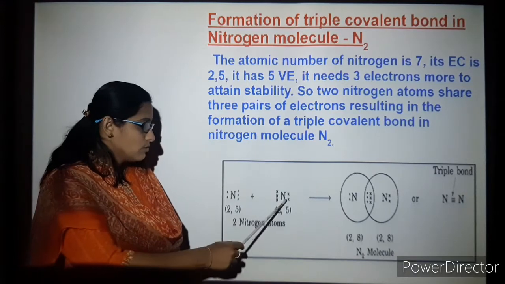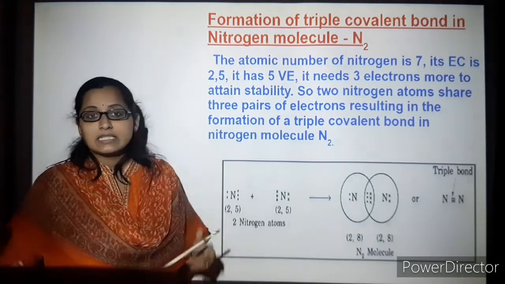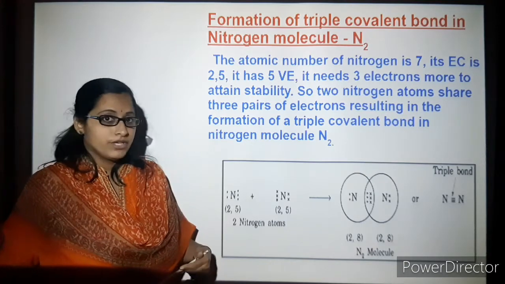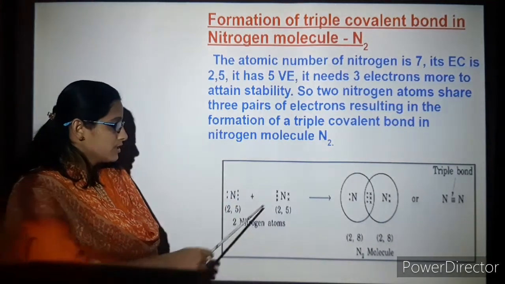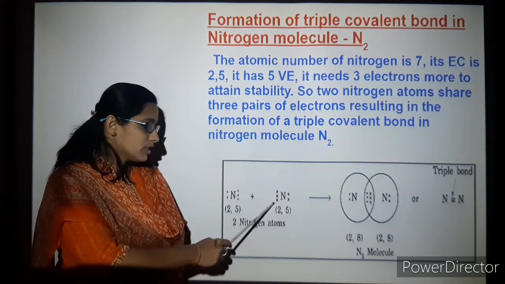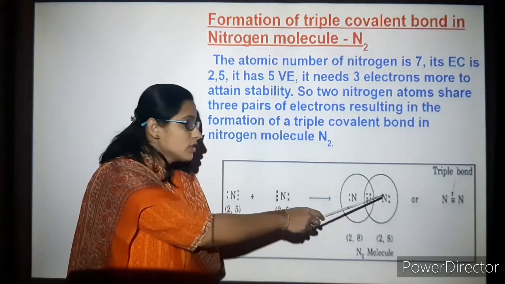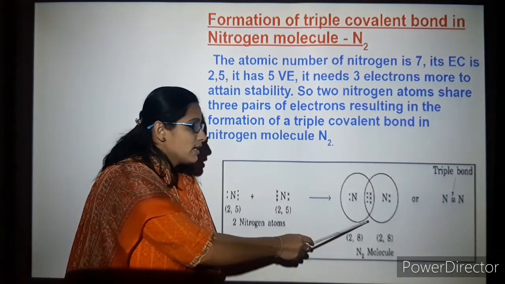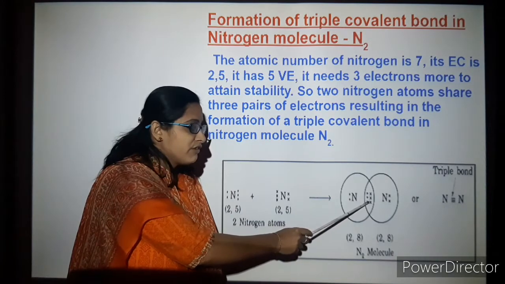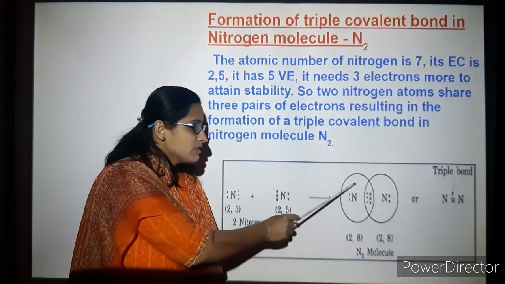So here 1 atom, 2 atoms. In the outermost shell you have 5. You can see 6, 7 and 8, so you need 3 electrons for the octet configuration. It already has 2, 3, 4, 5. So out of 5, 3 electrons from here and 3 from here are going to be shared. Now you count: 1, 2, and these 6, 1, 2, 3, 4, 5, 6. That is 3 from this and 3 from here. So totally it becomes 8.